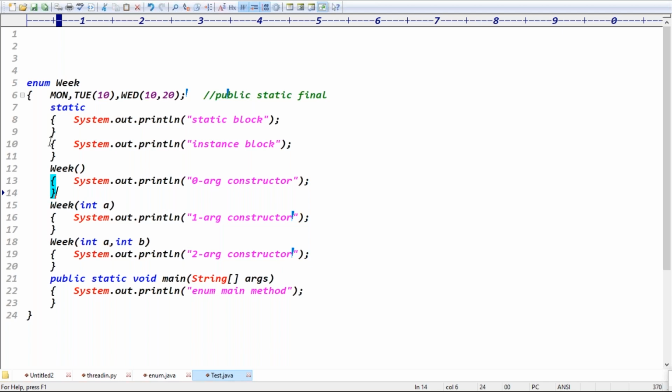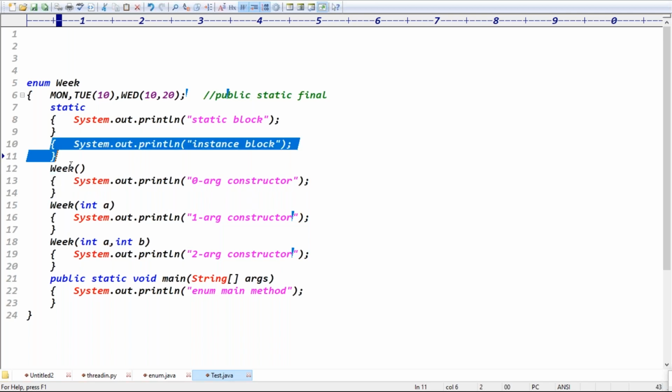Instance block, zero argument constructor. Exactly. Why instance block and zero argument constructor? Because of the first constant loading. When the first constant is loading, that constant is an object internally. That's why the instance block and the corresponding constructor execute, right? So instance block, zero argument constructor are the first two lines of output.